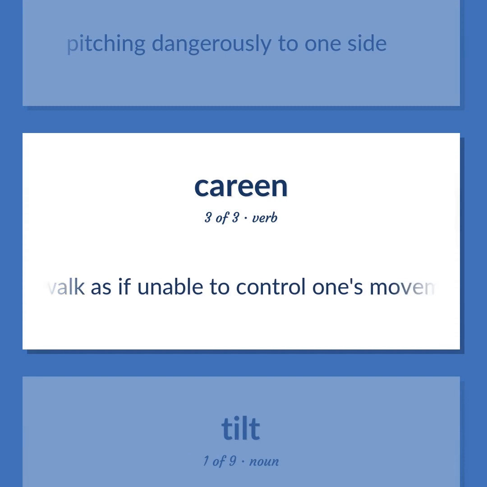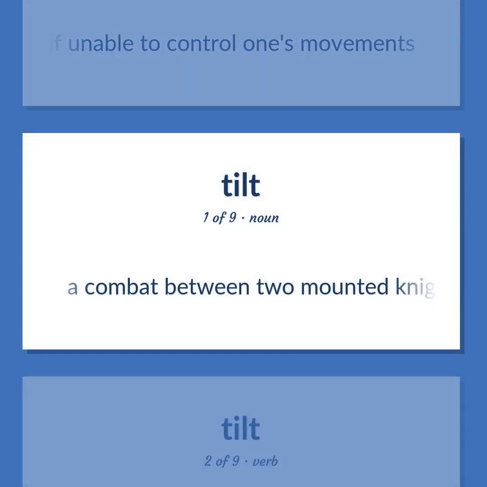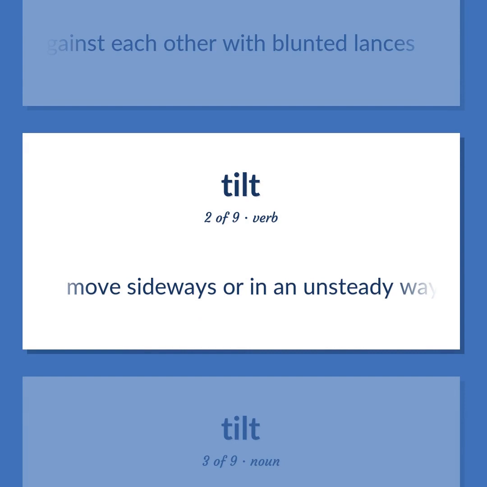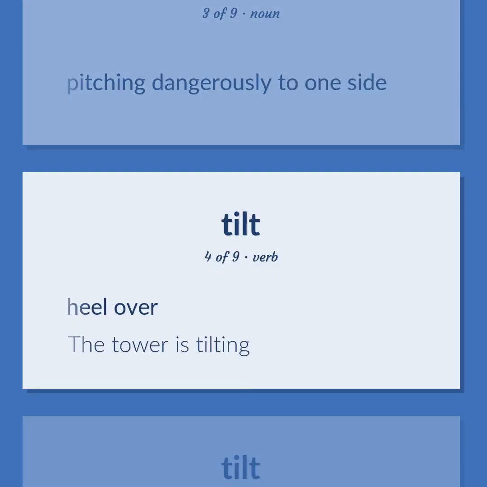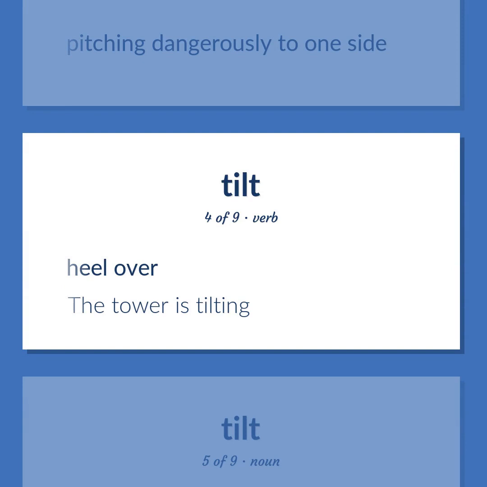Walk as if unable to control one's movements. A combat between two mounted knights tilting against each other with blunted lances. Move sideways or in an unsteady way. Pitching dangerously to one side. Heel over. The tower is tilting.